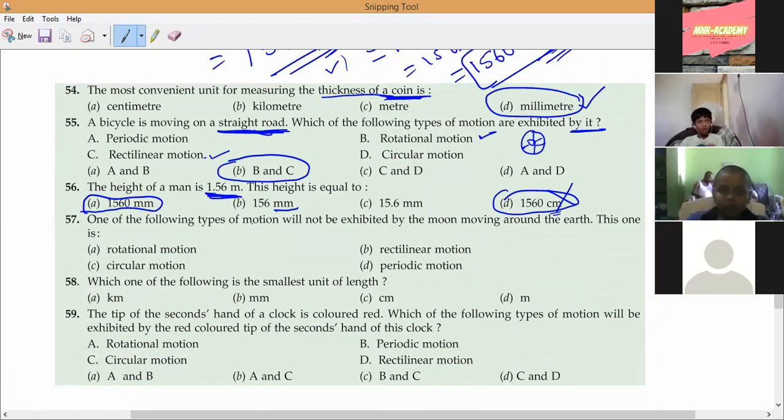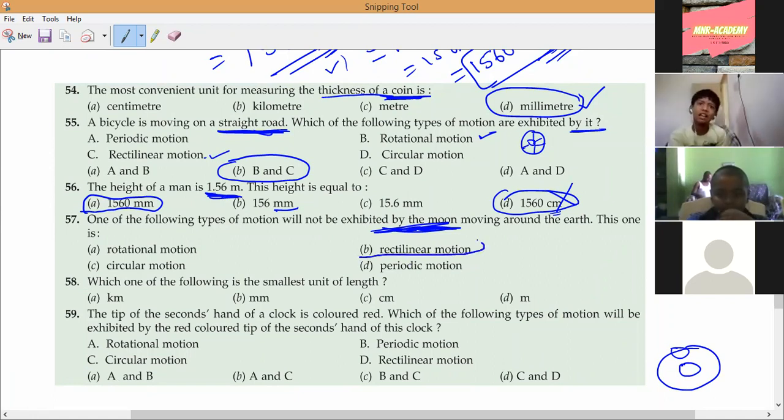Next one. Which of the following types of motion will not be exhibited by the moon? Imagine the moon: this is Earth and the moon is revolving around it. So what is that? Rectilinear motion. Very good. Next. Which one of the following is the smallest unit of length? Millimeter. The smallest unit is millimeters.